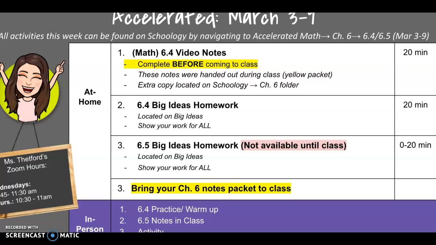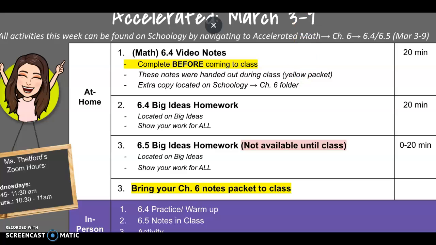Then once you finish those notes before class, you will go to 6.4 big ideas and complete the homework assignment. Once the homework assignment is done, that's pretty much all that you will do before class. 6.5 big ideas will be done in class, so it's not available until then. And if it's not finished in class, then the rest is done at home.